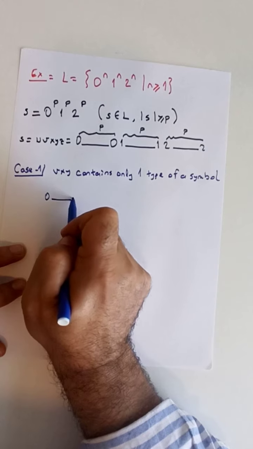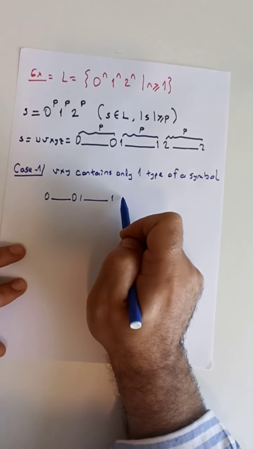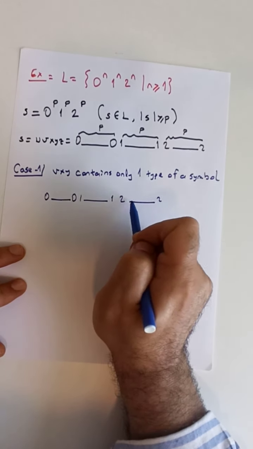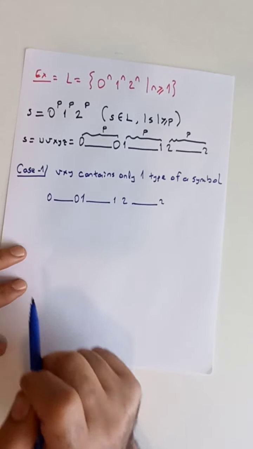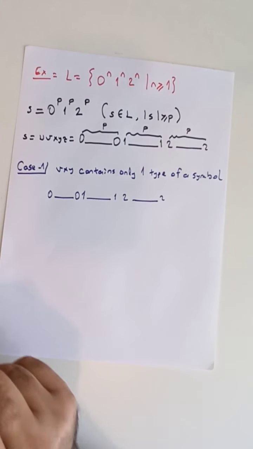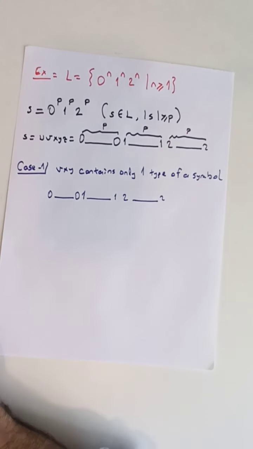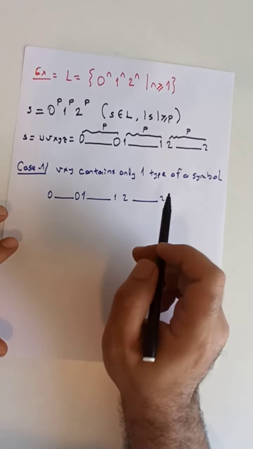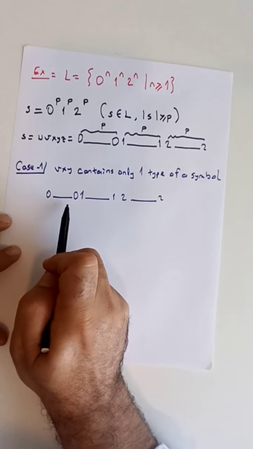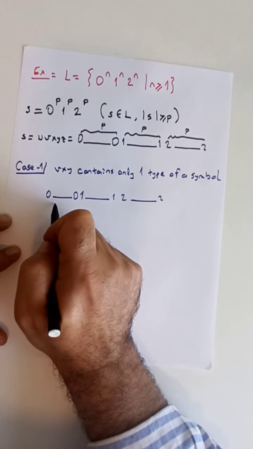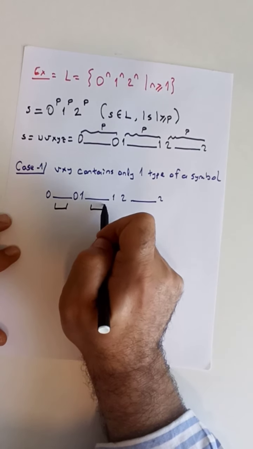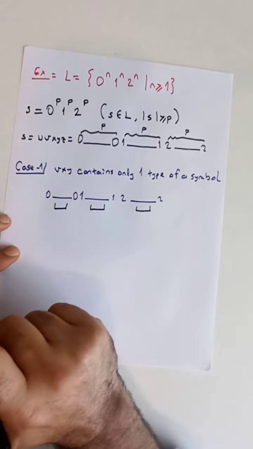We have our zeros followed by ones followed by twos. This is our string s. Since vxy contains only one type of symbol, vxy might be among the zeros, might be among the ones, or might be among the twos.